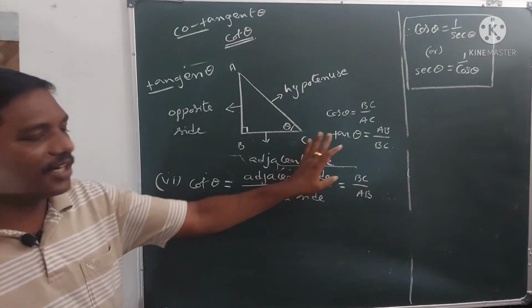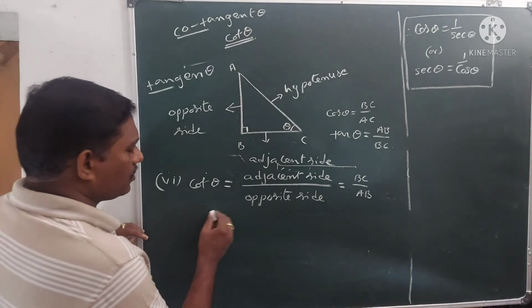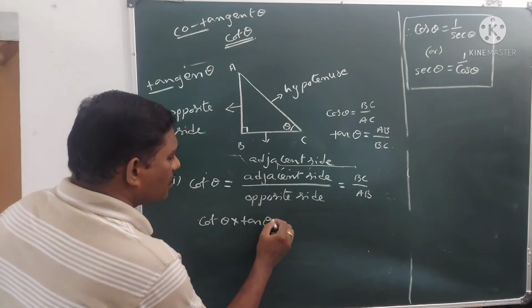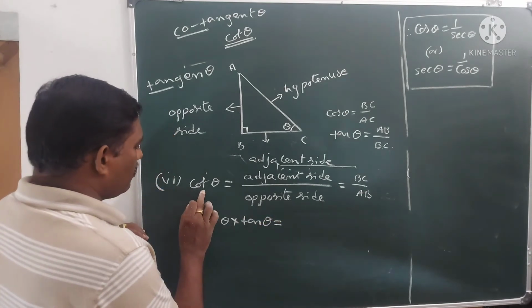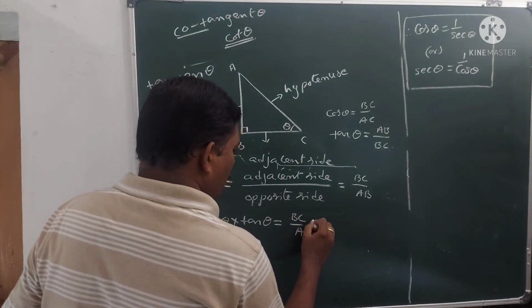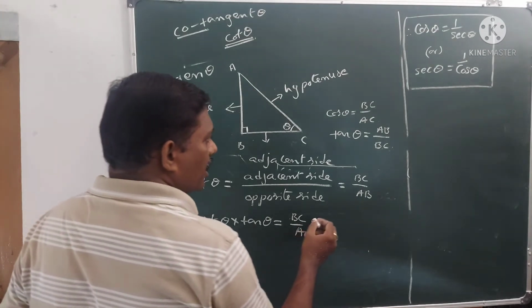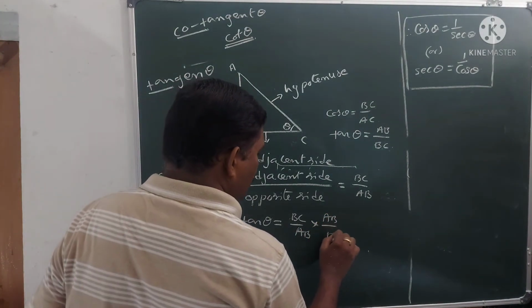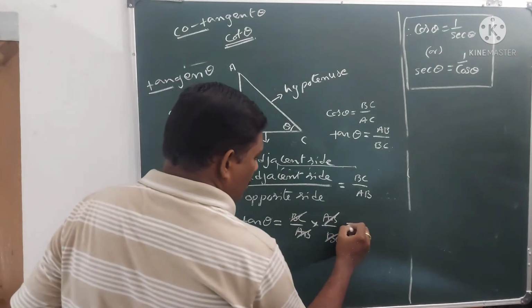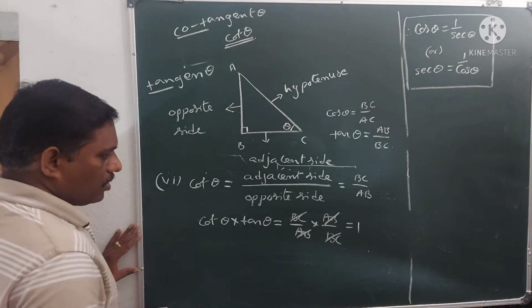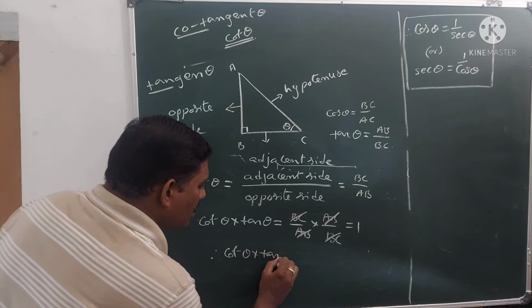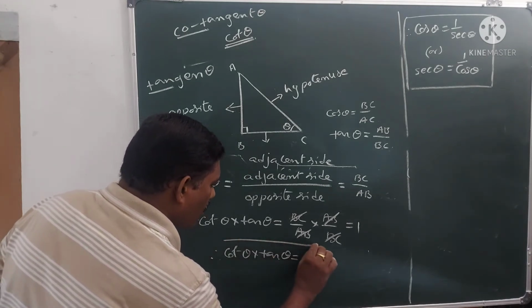Now I multiply cot theta into tan theta. Let us see. Cot theta is equal to BC by AB, and tan theta is equal to AB by BC. So AB gets cancelled and BC gets cancelled. It becomes 1. Therefore cot theta into tan theta is equal to 1.